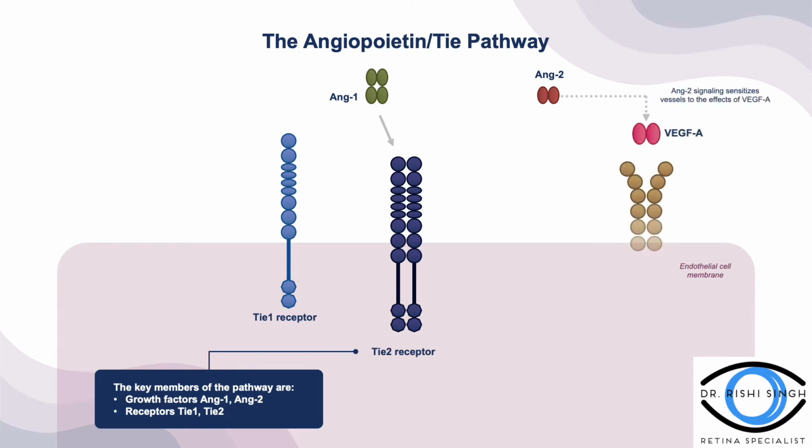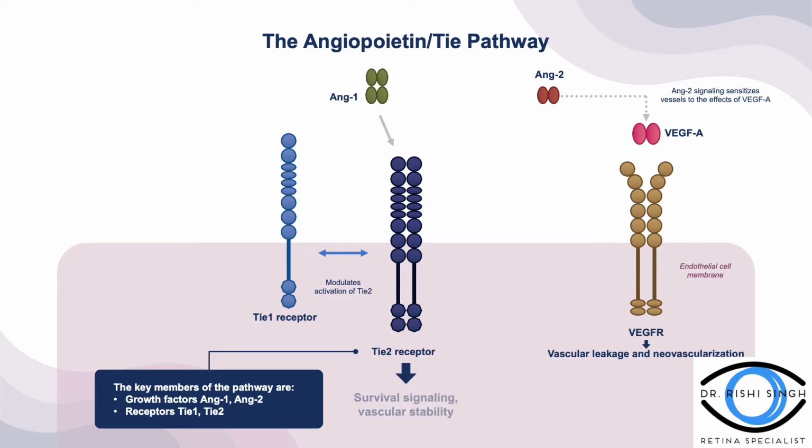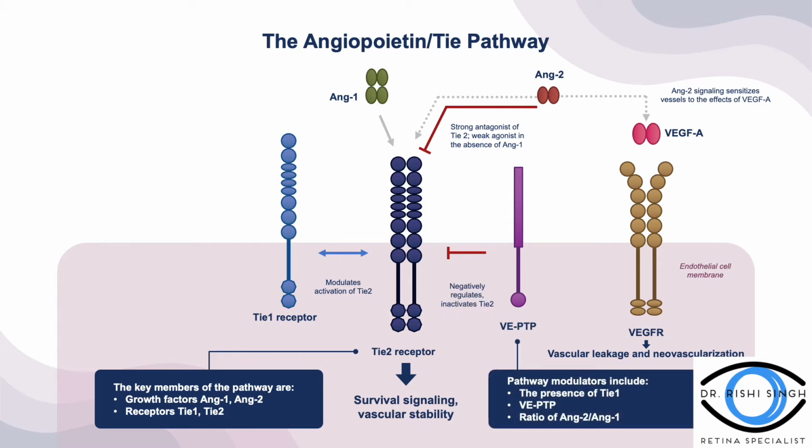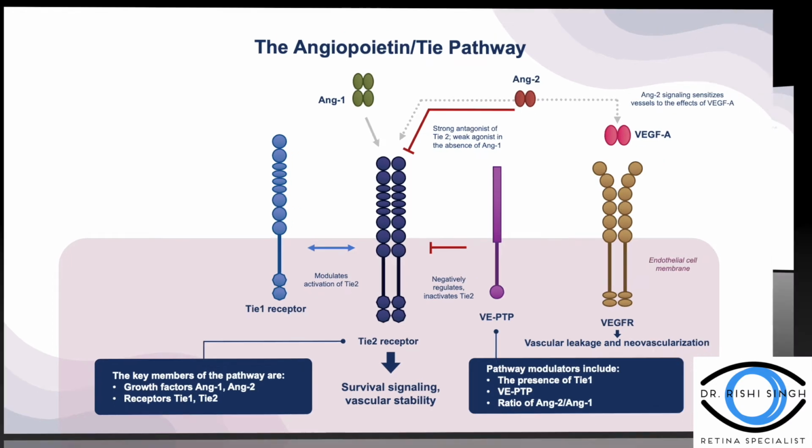Ang2, on the other hand, is normally expressed at low levels but upregulated under hypoxic or hyperglycemic conditions. Binding of Ang2 to Tie2 negatively regulates the Ang1-Tie2 signaling axis, promoting inflammation and sensitizing vessels to VEGF-A, causing vascular leakage and neovascularization. The Ang-Tie pathway is modulated by various factors, including the presence of Tie1, VE-PTP, and changes in the Ang2 and Ang1 ratio.